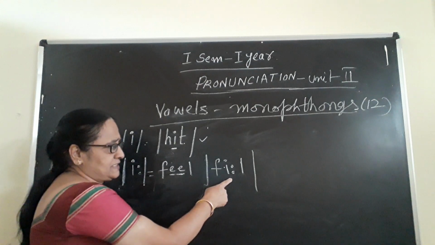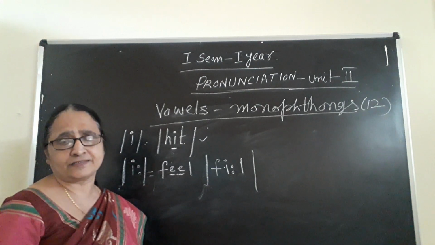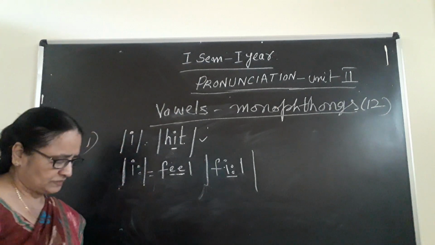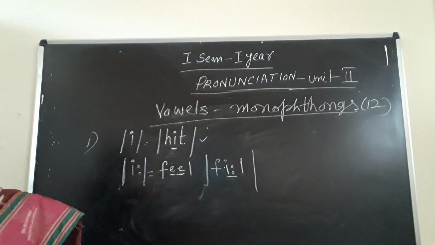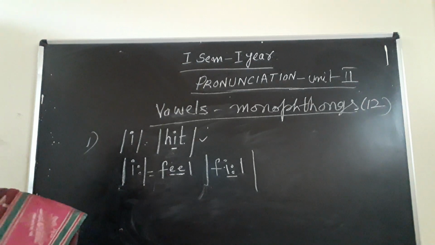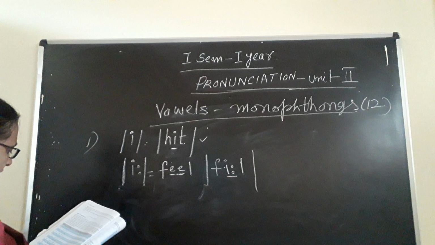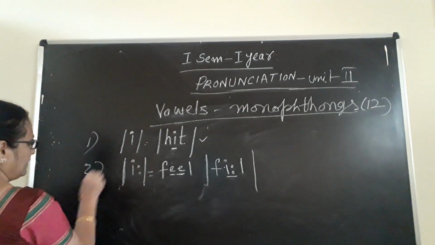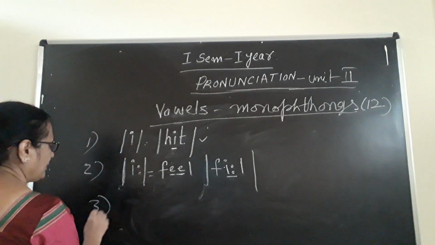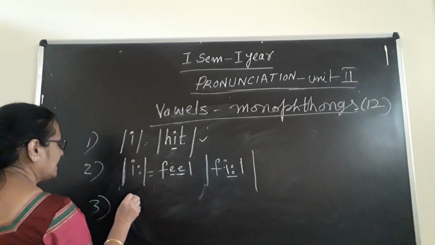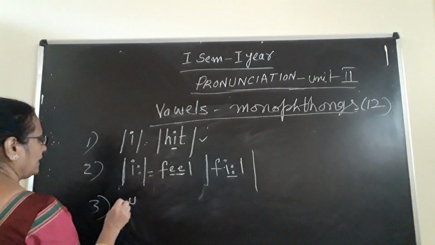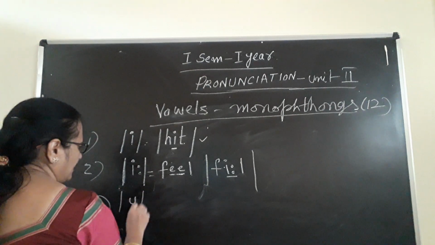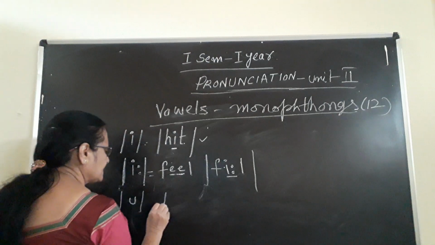The transcription symbol is this one. E symbol, this is the E. Next comes the U symbol. In the U symbol, just U. So this is the second one, and the third one is, suppose, with U. U is A-E-I-O-U, U only. For U, what is the example? Suppose book is given as the example.